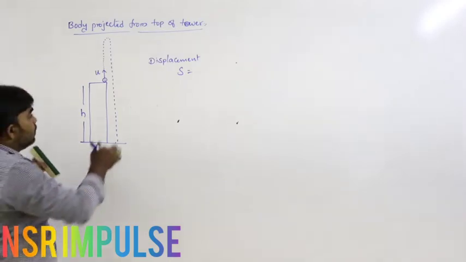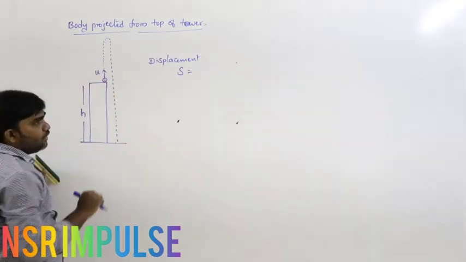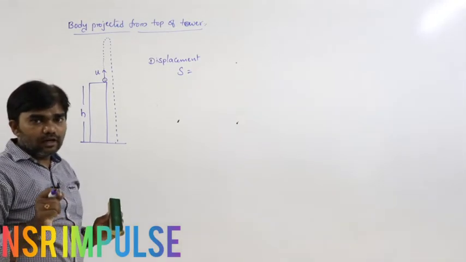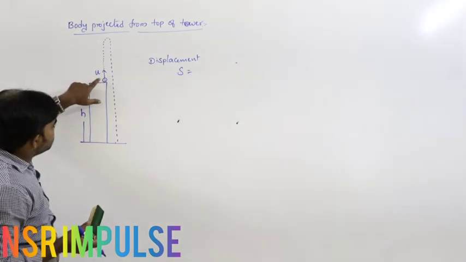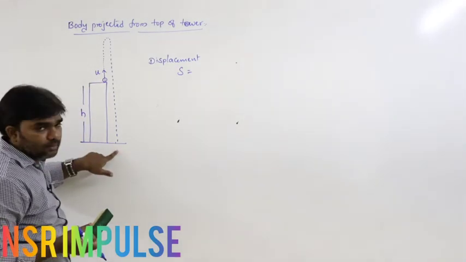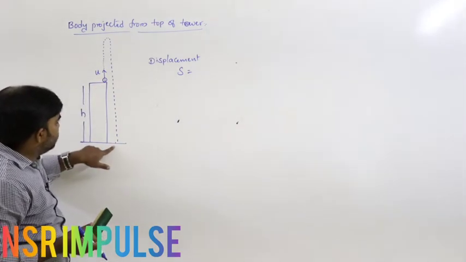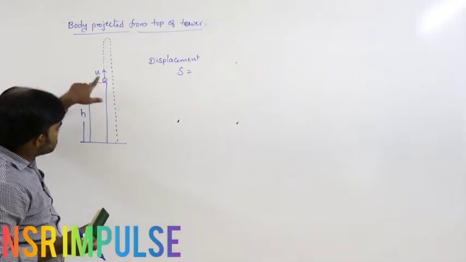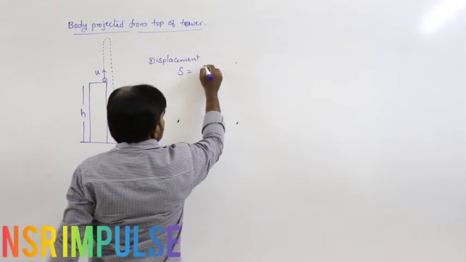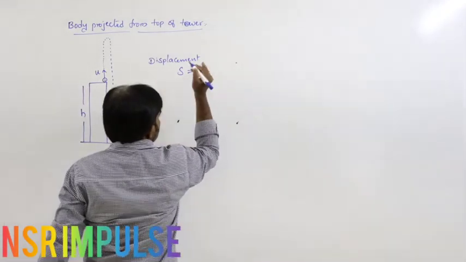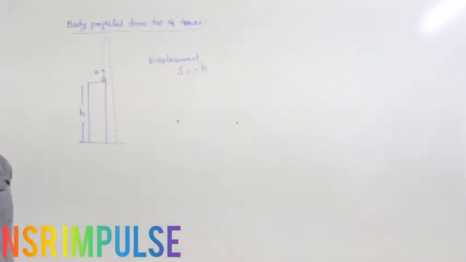Got it? This is the actual motion of the body, but according to the displacement concept, displacement means the shortest path between the initial point and the final point. So this is the initial point and this is the final point. The shortest path between these two is nothing but h. So displacement is equal to h, but it is negative. Why is it negative? That is important.